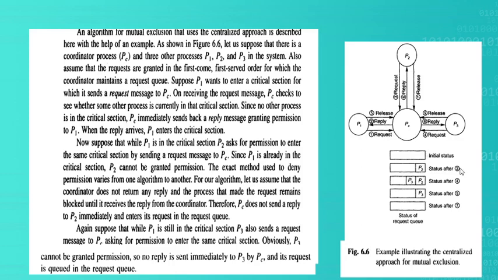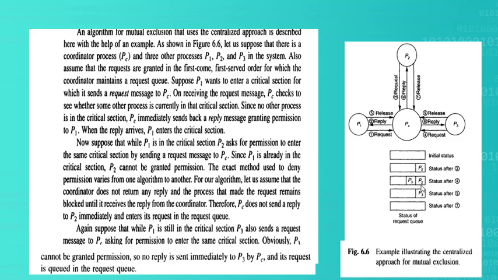So the status after 3: initially there is no process. P1 is granted permission. After that we got a request from P2, so P2 is added to the queue. And again the third is completed, and the fourth message is a request from P3. P3 also wants to execute in the critical section.